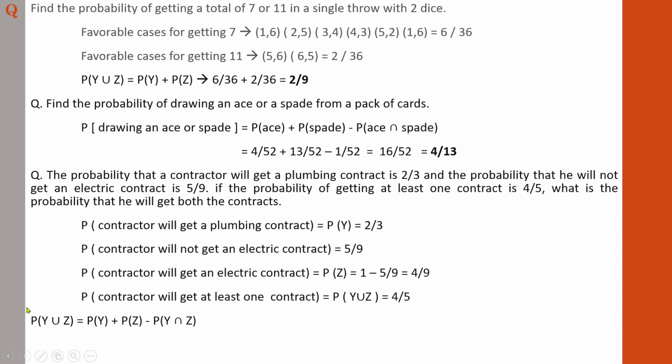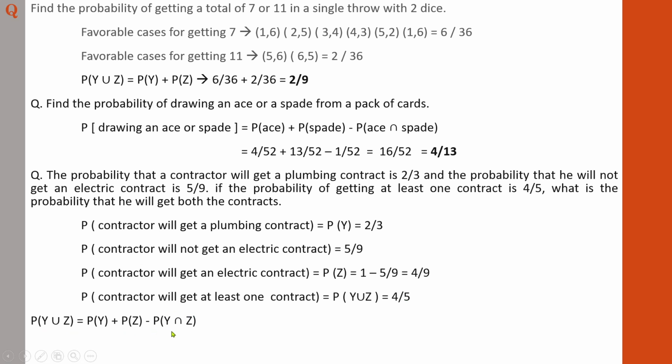So the equation for the non-mutually exclusive situation is probability of Y union Z equals probability of Y plus probability of Z minus probability of Y intersection Z. Now look closely at the details given in the question. Here P of Y is given, P of Z we found out, and P of Y union Z is given. But in the question it is P of Y intersection Z. So you have got the value of this one. Now you need to find this one.